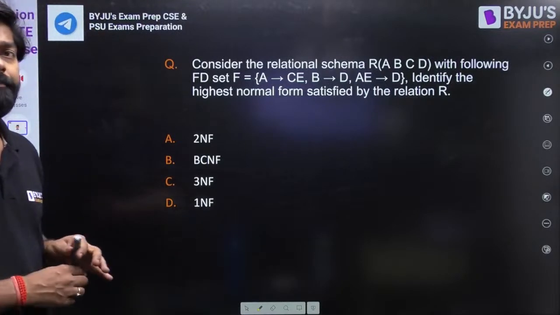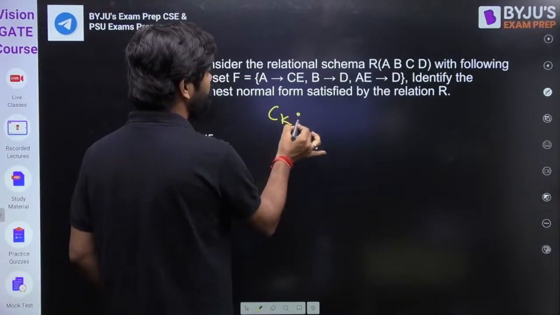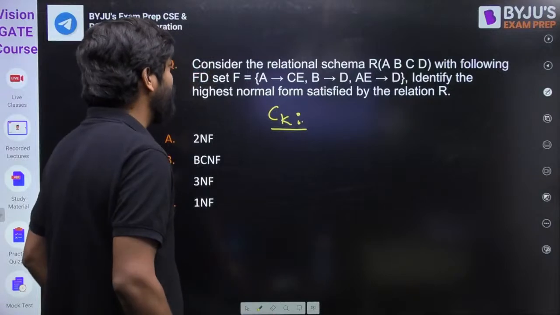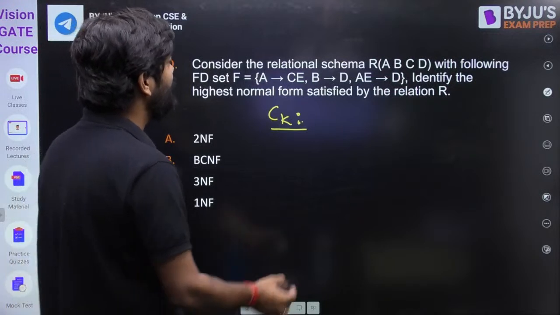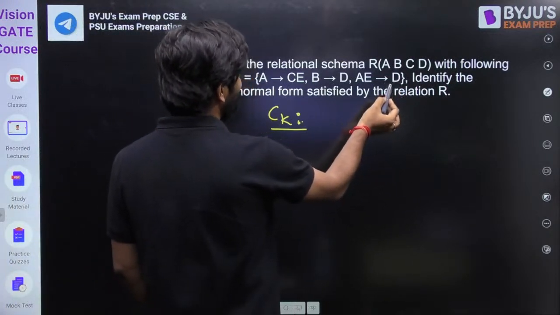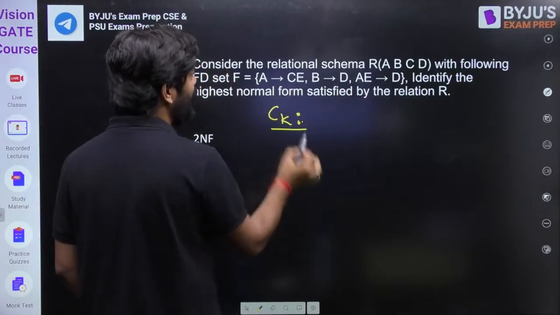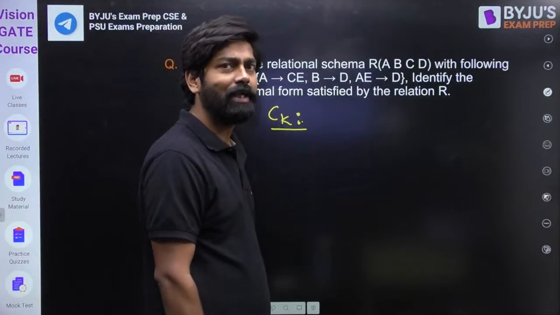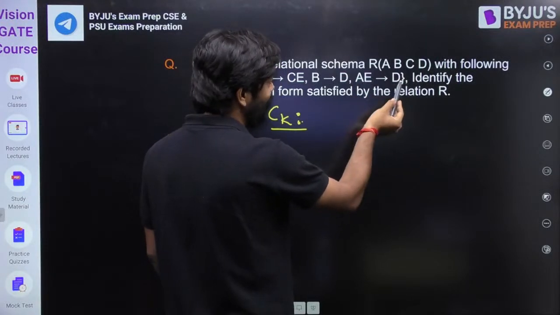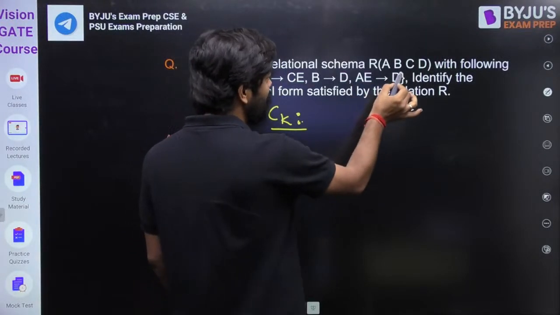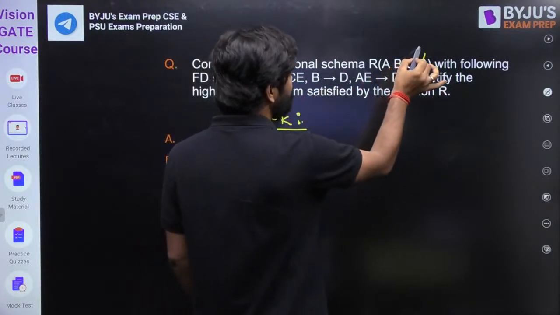Okay, someone is telling D. Okay, let me try this. See, they have given the FDs, so you need to find the candidate key. What is the candidate key for this relation? Can you please tell me? See clearly, D is in the right hand side, and C is also in the right hand side. A and B are not on the right hand side. So A and B will definitely be part of the candidate key. Whatever attributes are not on the right hand side will definitely be part of the candidate key. So I am just removing D from here, and I am removing C also.